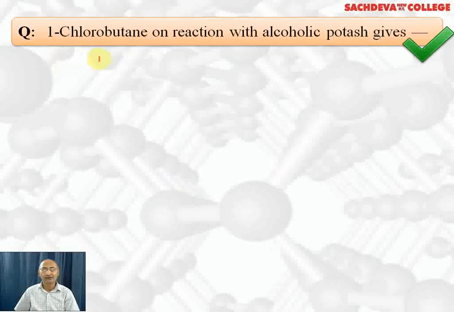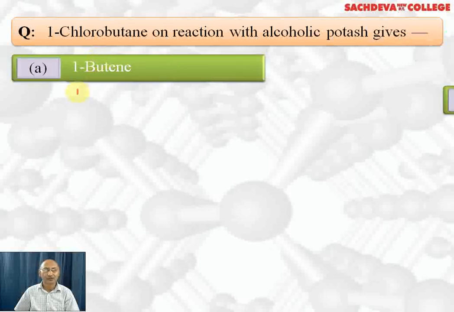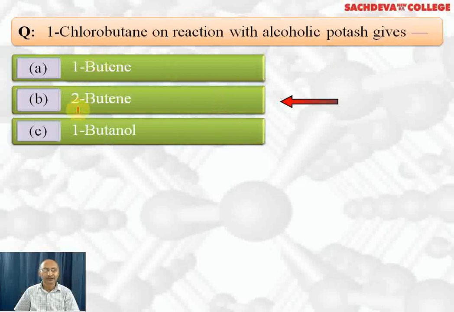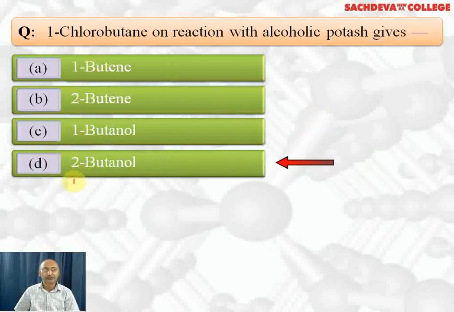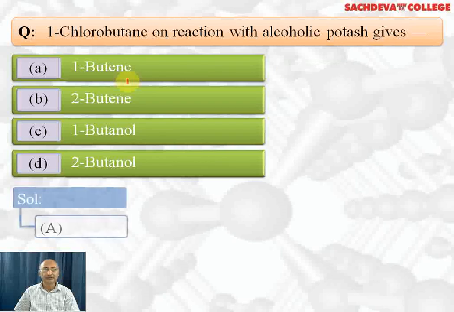Next question. 1-chlorobutane on reaction with alcoholic potash gives 1-butene, 2-butene, 1-butanol, or 2-butanol. So the correct answer is 1-butene. This is an elimination reaction, A part, and it does not involve carbocations, so no rearrangement takes place to give 2-butene. So the correct answer is 1-butene.